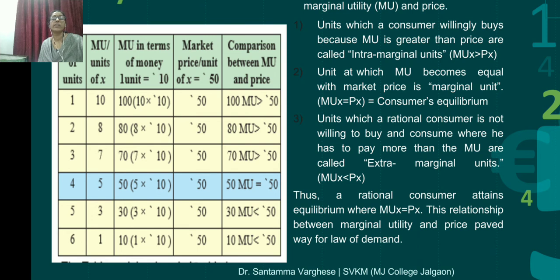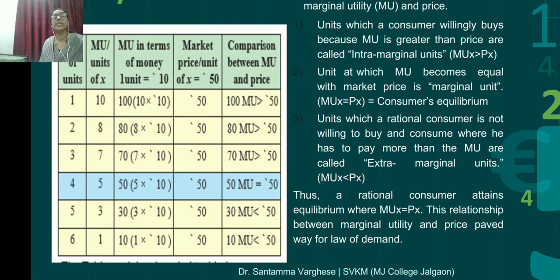Now marginal utility in terms of money, for 1 unit, how much is it? We measure that marginal utility as 10. So in terms of money, for 1 unit it is 10 rupees. You have to understand that is why 1 unit is equal to 10 it is given. So what is the marginal utility in terms of money for 10 units? For 1 unit it is 10 and for 10 units it is 100. You can say 10 into 10.